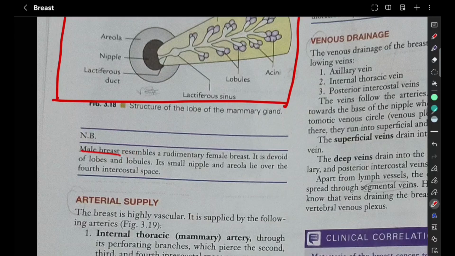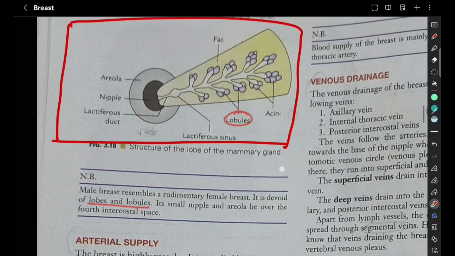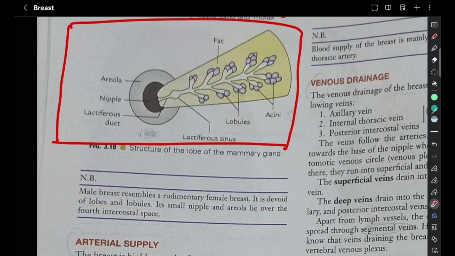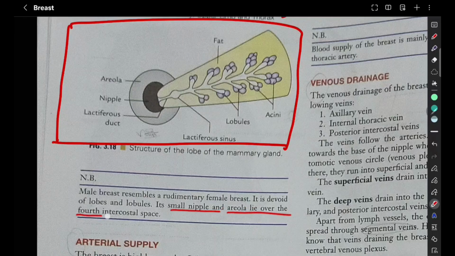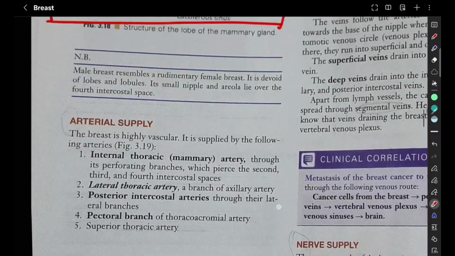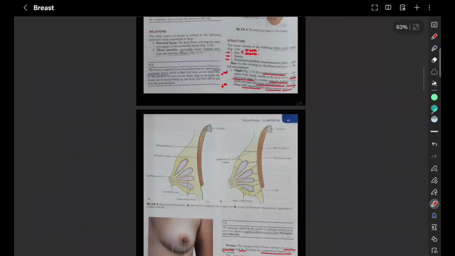So male breast is also going to resemble a rudimentary female breast. Male breast is devoid of lobes and lobules. So these lobules and lobes are absent in the male breast. Its small nipple and areola lie over the fourth intercostal space. For females also, the nipple lies over the fourth intercostal space. So this was about the structure of breast.